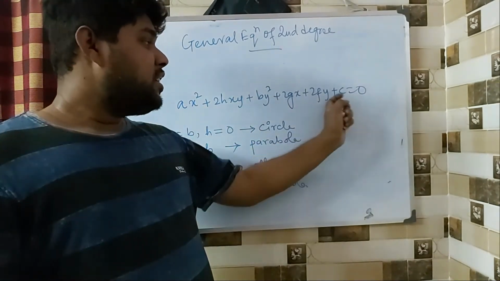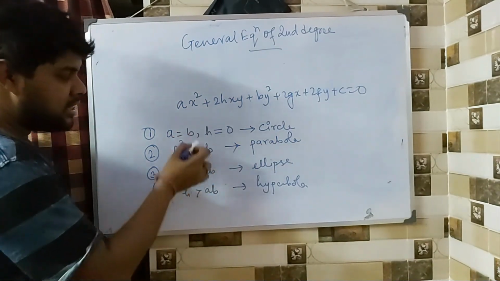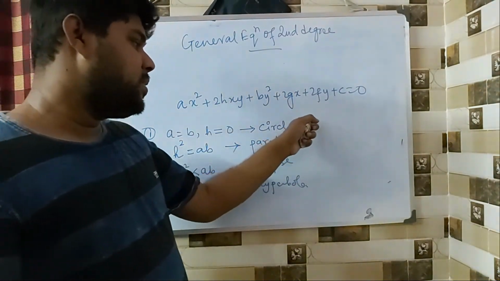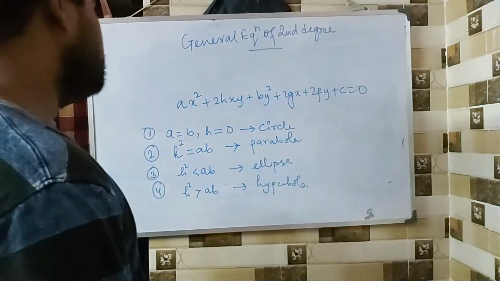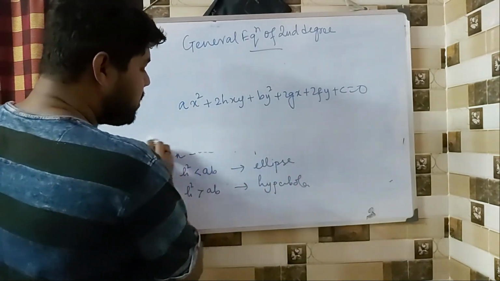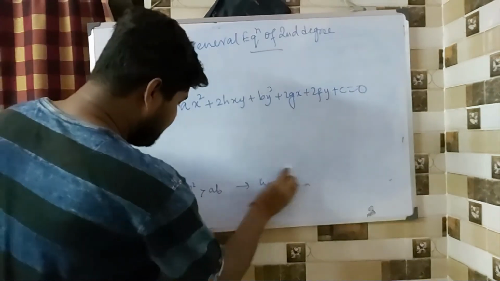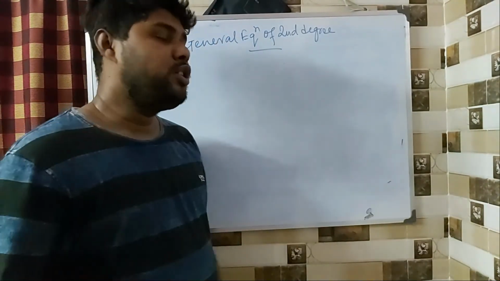If you are given this kind of an equation, you have to go on testing all these things and check if it is coming out to be a circle, parabola, ellipse or hyperbola. Fine. So that's it. This is the end of the theoretical part of the chapter, and let us move into the problems.